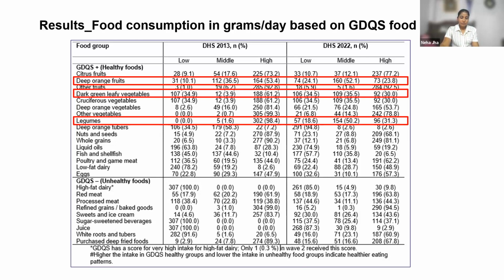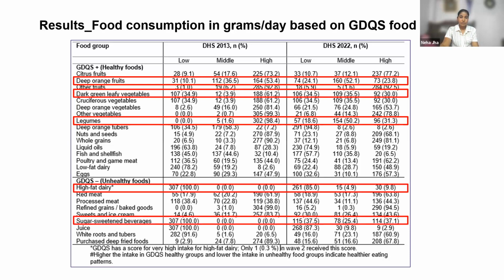Similarly, in unhealthy food groups, low consumption of high-fat dairy decreased from 100% to 85%. Low consumption of sugar-sweetened beverages decreased from 100% to 37%. And low consumption of white roots and tubers decreased from 92% to 16% over time.